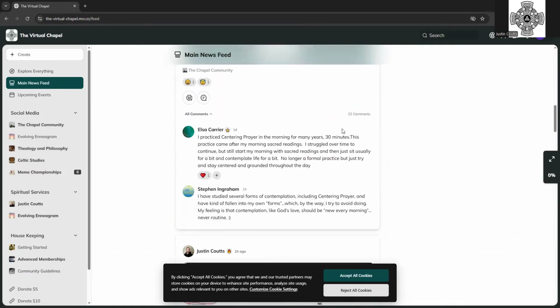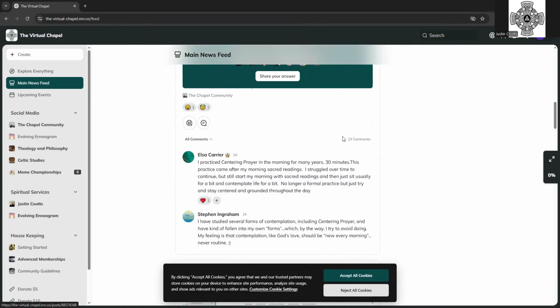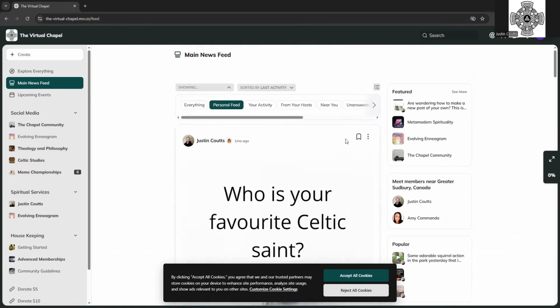You can react to things, you can comment, and the thing that seems confusing at first for most people is that you can't post here. In Mighty, you post into one of these groups and not into the main news feed or your personal profile or anything like that.